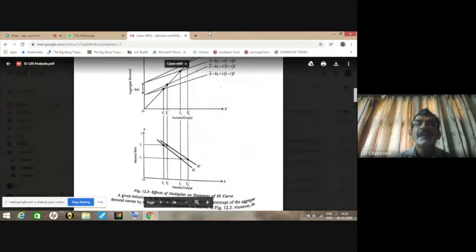But again, I am taking you back to diagram number 12.3, upper panel. Here you will find the marginal propensity to consume changes from C to C dash. And this C dash value is greater in comparison to C, because we know that whenever any curve becomes steeper, that means the slope is greater. And the slope of the aggregate spending curve is decided by the marginal propensity to consume.